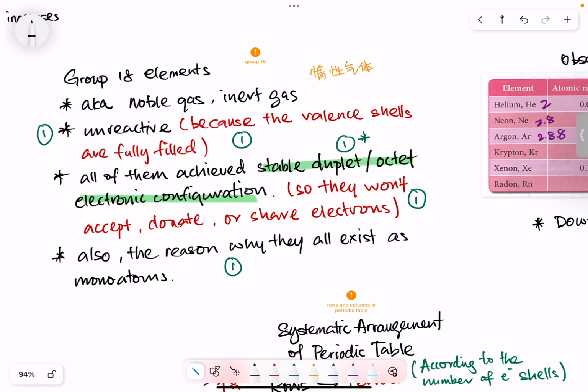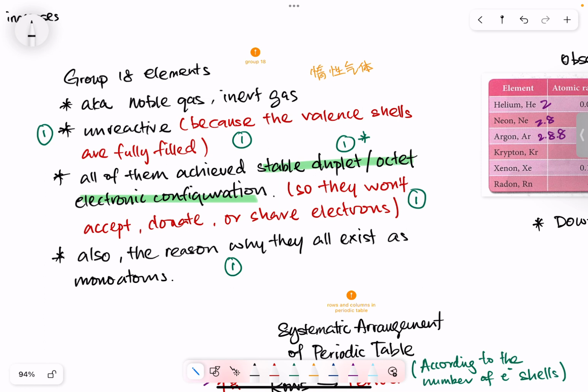In this video, we are going to look into one of the groups in the periodic table, group 18. Group 18 is also known as the noble gases, or you can call them the inert gases, or the rare gases. Some books will reference that, but most of the time they are widely known as noble gases and also inert gases.